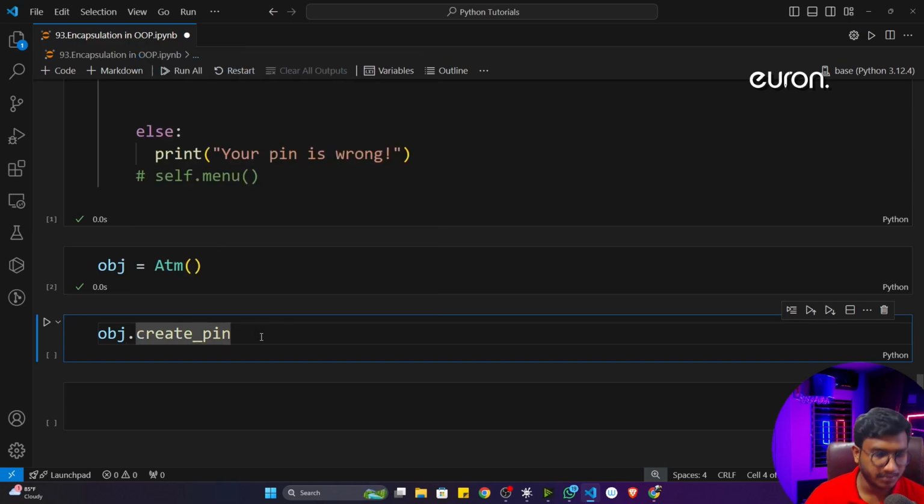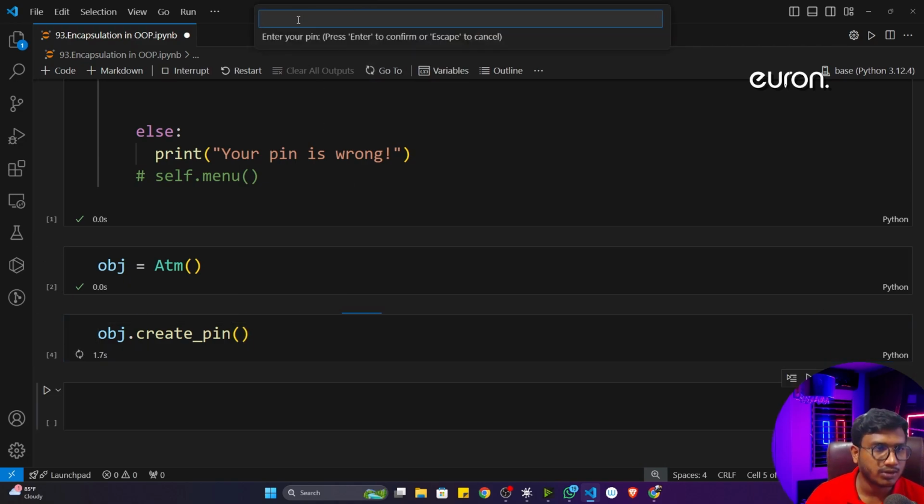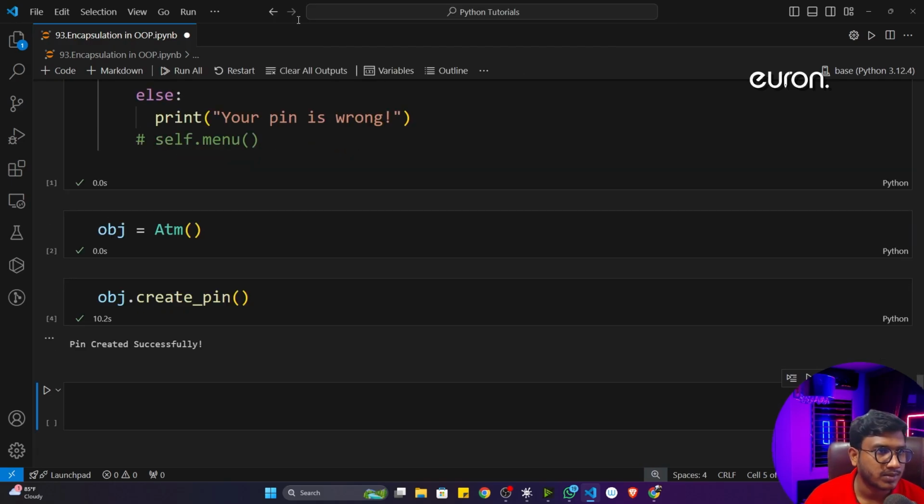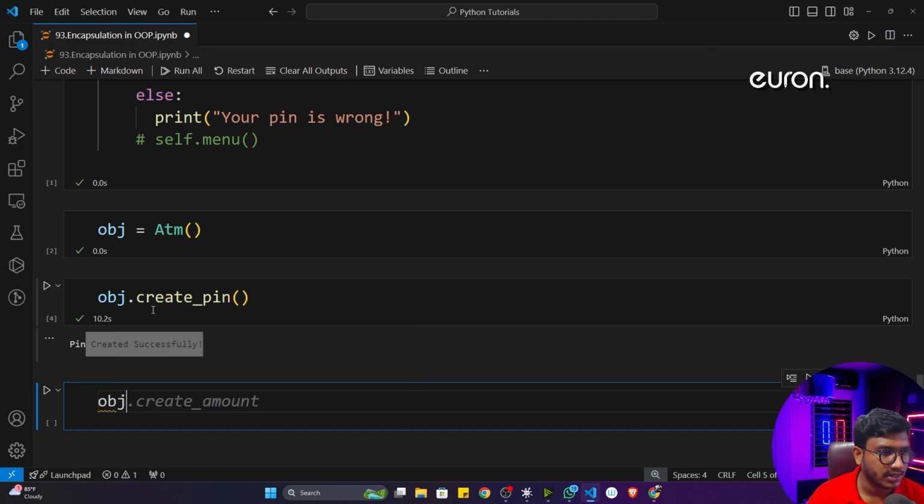So he will select this create pin, and when we execute the code, it will ask to enter your pin. Let's say he has given the pin 123, and after that it is asking for the balance. Let's say he has stored 5,000 rupees in the account. Now if I execute, see, pin created successfully.